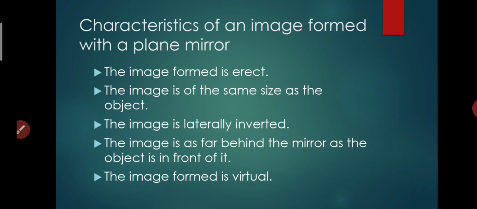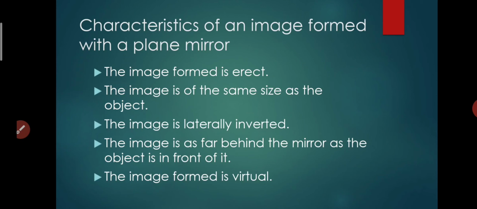So what are the characteristics of an image formed with a plane mirror? First, the image formed is always erect. When we are standing in front of the mirror, our image is also in a standing, straight, erect position. Second, the image is the same size as the object.